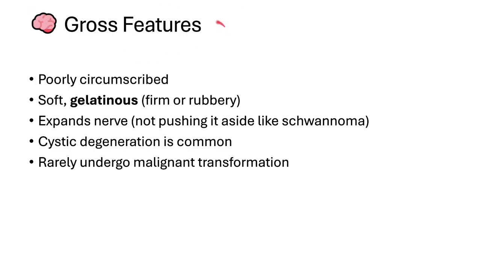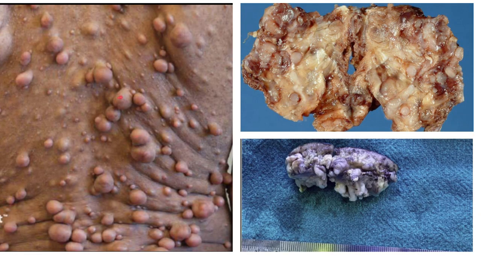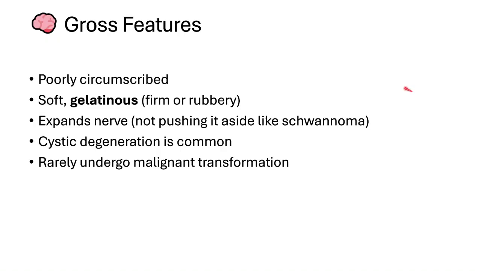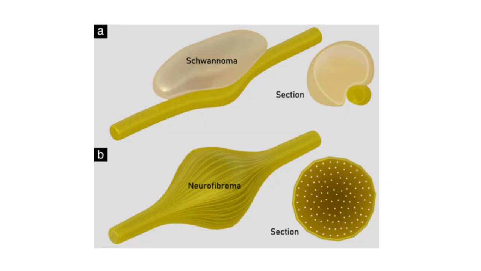When we are discussing the gross features of neurofibroma, as you can see here, they are well circumscribed, and when touching them, the consistency is firm and rubbery, and you can see some cystic lesions also. As I said earlier, it is not encapsulated, it rarely undergoes malignant transformation, and it infiltrates into the nerve.